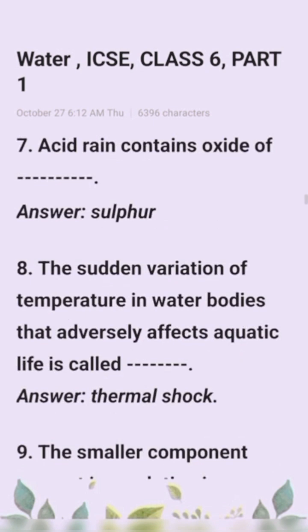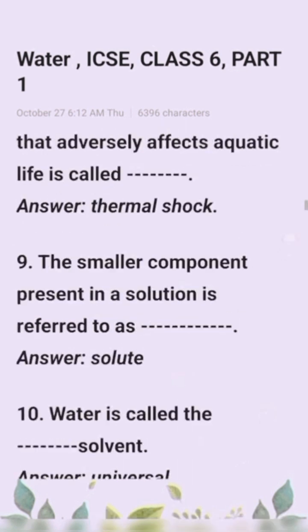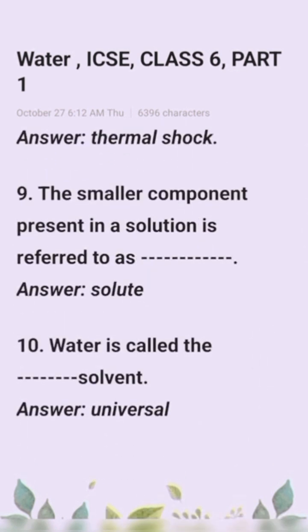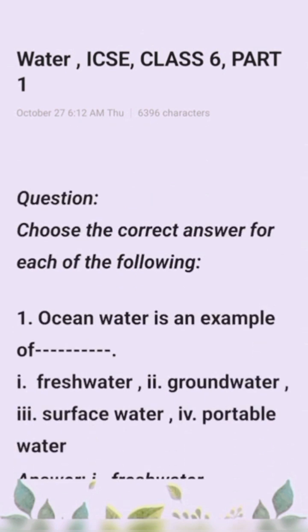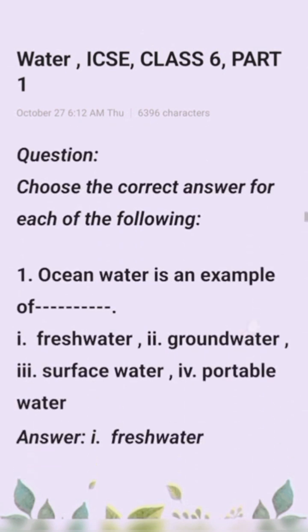Next question, acid rain contains oxide of dash. Answer: sulfur. Next question, the sudden variation of temperature in water bodies that adversely affect aquatic life is called thermal shock. Next question, the smaller component present in a solution is referred to as solute. Okay. Next question, water is called the dash solvent. Universal solvent. Okay. Next question type, choose the correct answer for each of the following.